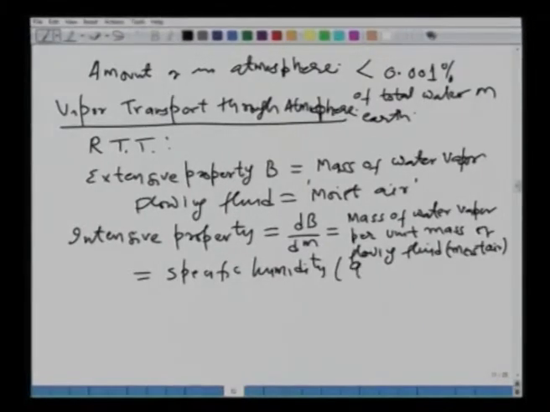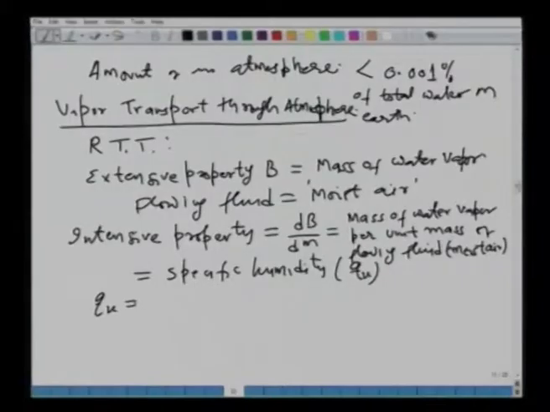And this is represented as QV. Okay? So, it is the moisture in an overall volume of some moist air or mixture of gases. All right. So, it is some form of measure of the moisture content in the atmosphere, and this is defined as the specific humidity, and we denote it as QV. Okay. So, QV is some kind of ratio which tells you the relative existence of the moisture in the air, right. So, how can we define it or represent it or calculate it?